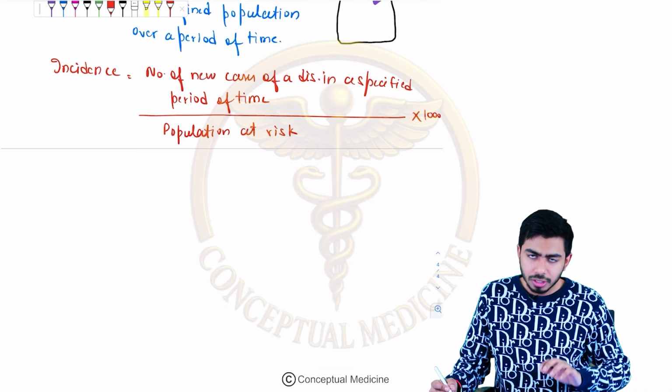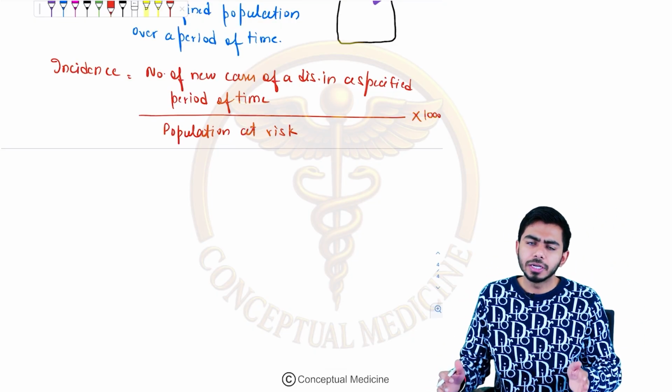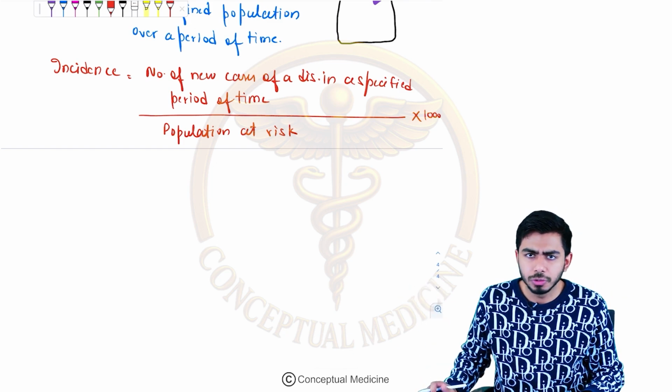So very easy, guys. The number of new cases introduced in some population over a period of time, divided by the total population who are at risk, and the multiplier will be 1000.